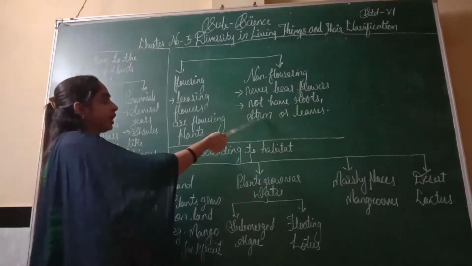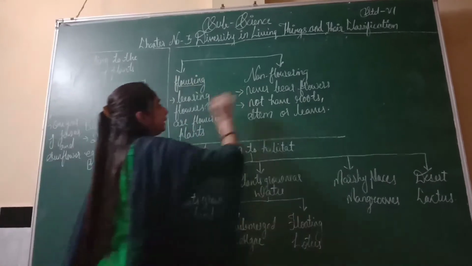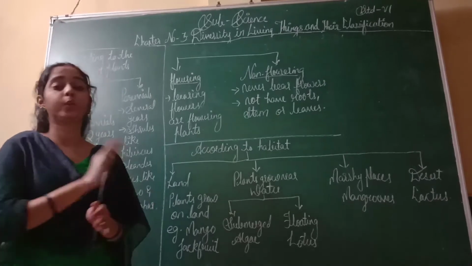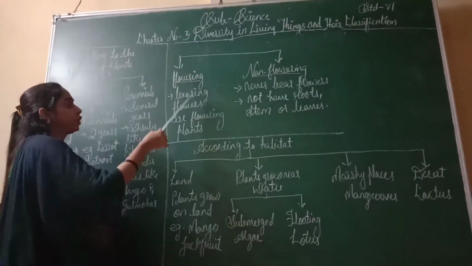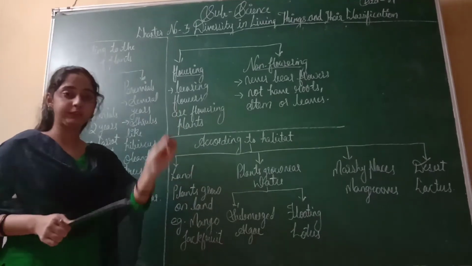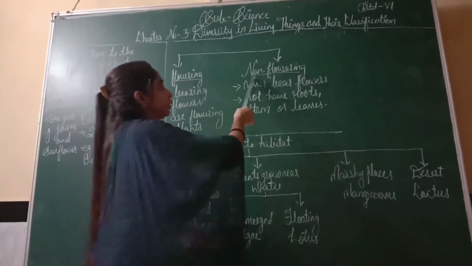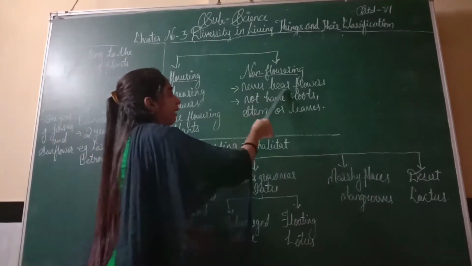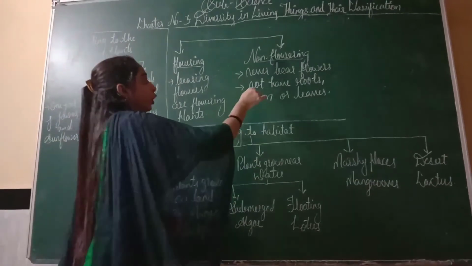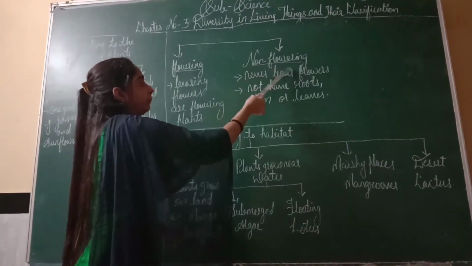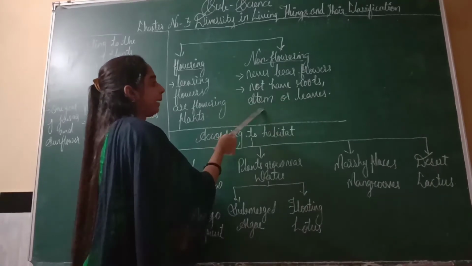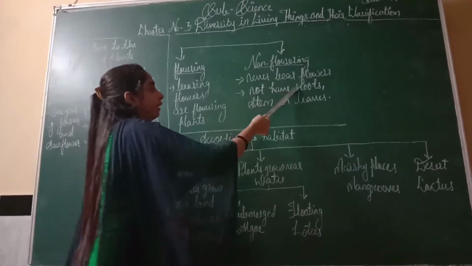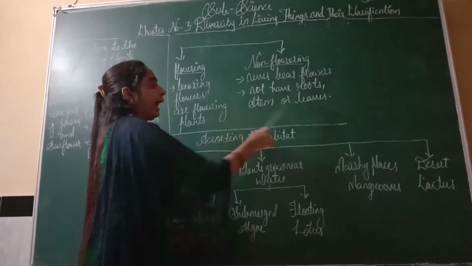Now see the next chart, that is flowering plant and non-flowering plant. Some plants have flowers, but some plants don't have flowers. The plant which bears flowers is known as a flowering plant. The plant which does not have flowers, which never bears flowers, is known as a non-flowering plant. In a flowering plant, we have root, stem and leaves, and in a non-flowering plant, we do not have roots, stem and leaves.